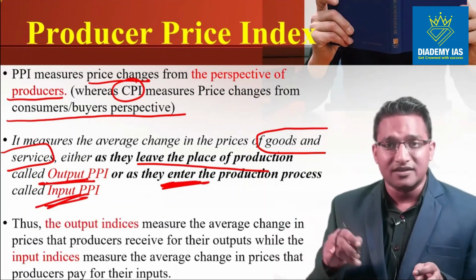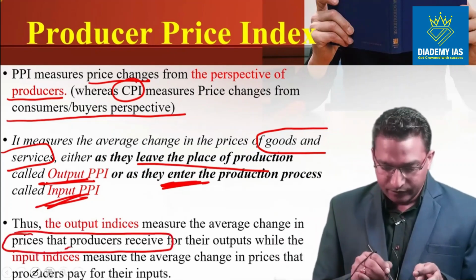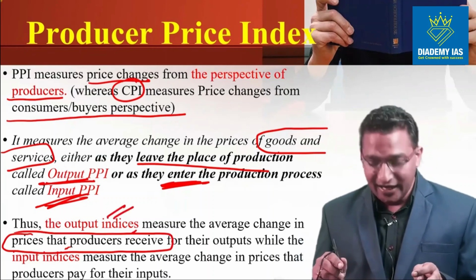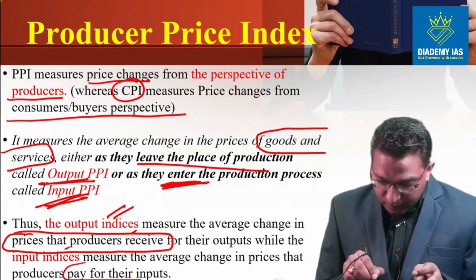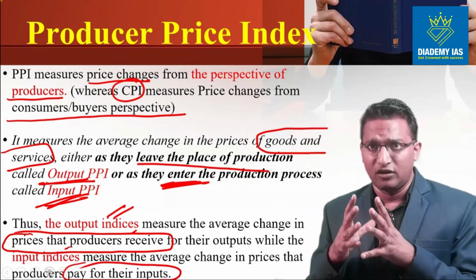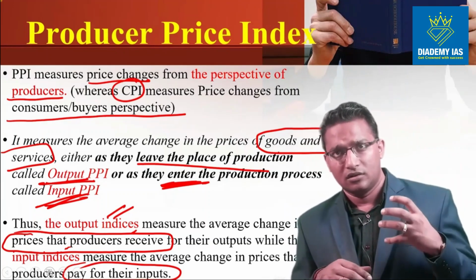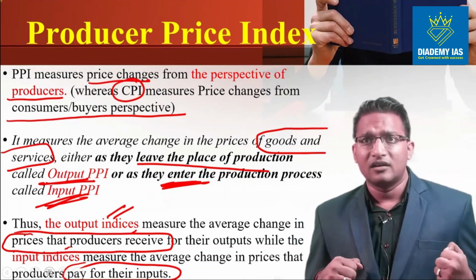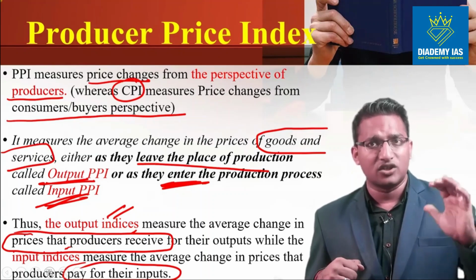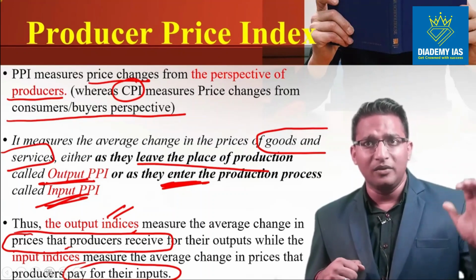Thus the output indices measure the average change in the prices that producers receive, right? That is at the output level, and the prices that they pay for their inputs, that is at the input level. For example, take Tata Steel. When Tata Steel is receiving the iron ore, the prices of that iron ore will be calculated and traced from time to time based upon the price index and the rate of inflation, and those prices will be tracked.